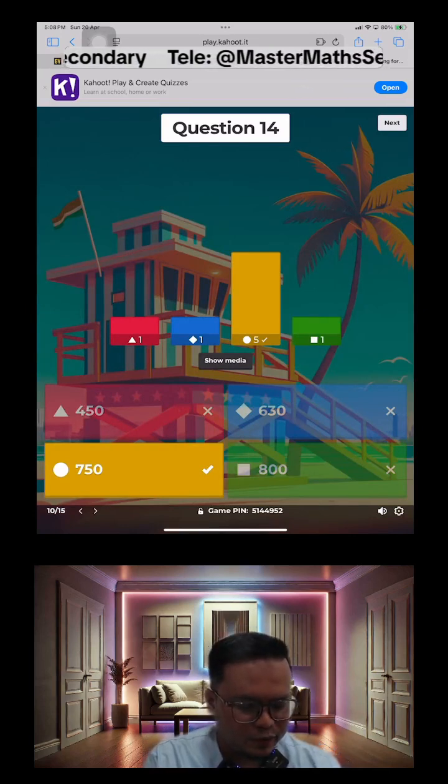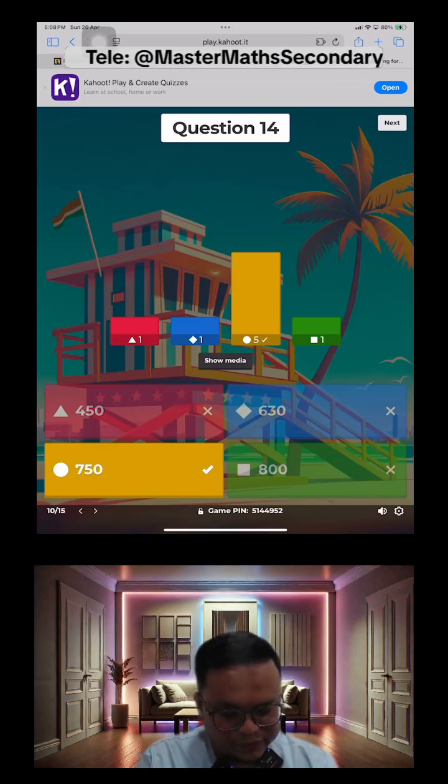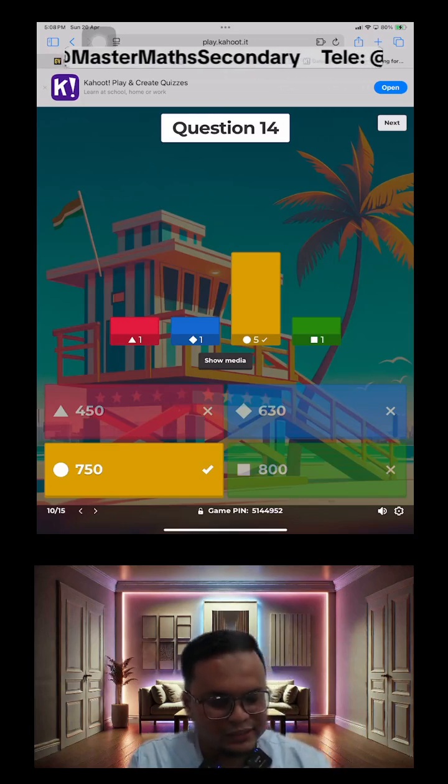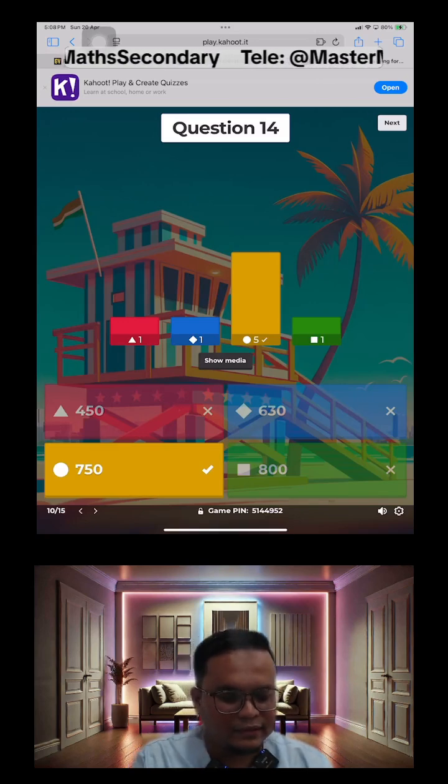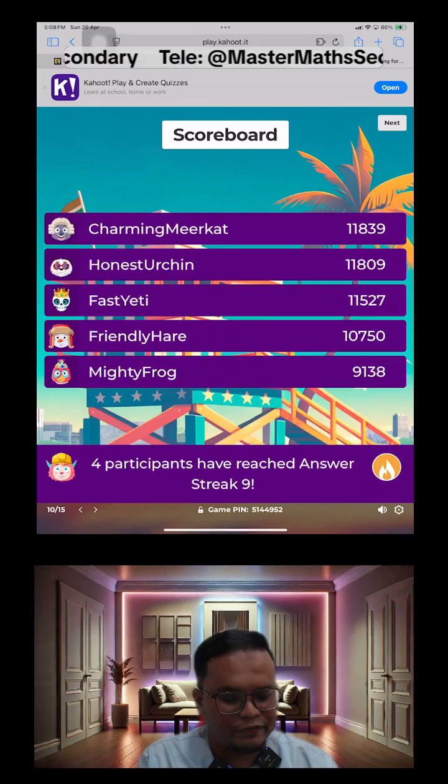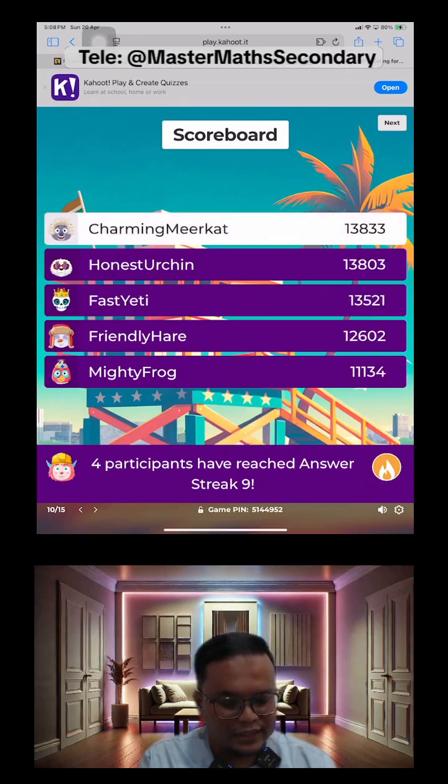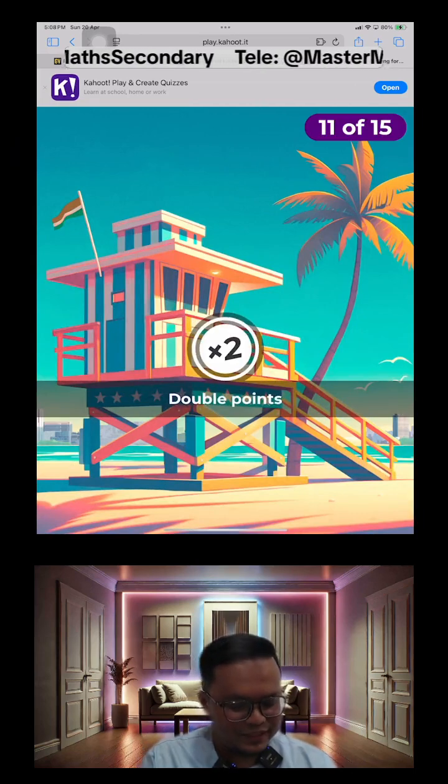We're currently at question 14. Okay, 5 of you got this right. Wow, this one is quite a number of you have different answers. We'll look into the reason why later. Let's move on to question number 15 first. Any changes to the leaderboard? Not yet. But let's see what happens in the next one.